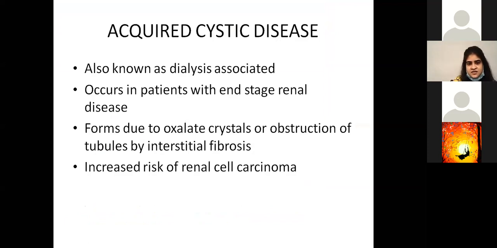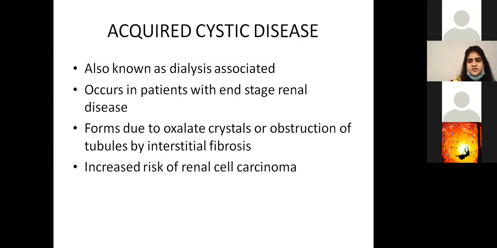Acquired cystic disease, which is also known as dialysis-associated, usually occurs in patients who are suffering from end-stage renal disease. It forms due to oxalate crystals or obstruction of tubules by interstitial fibrosis, and they have an increased risk of developing renal cell carcinoma.